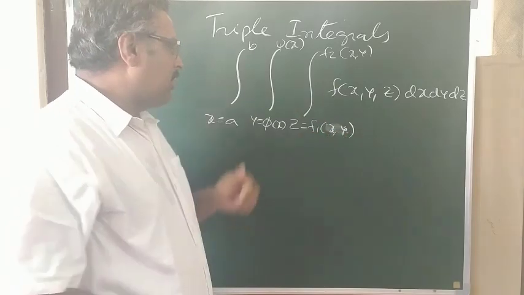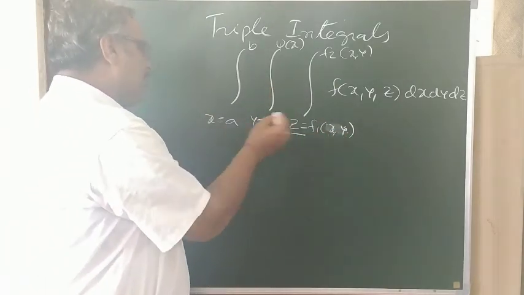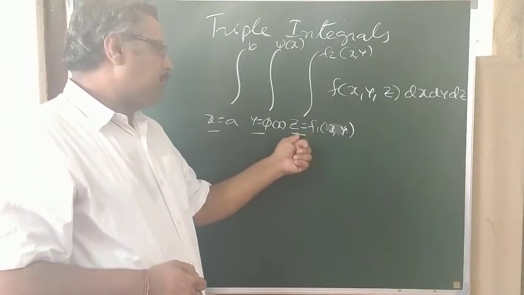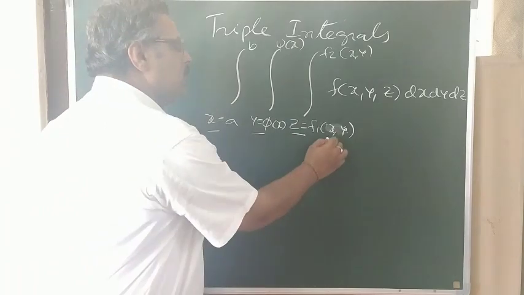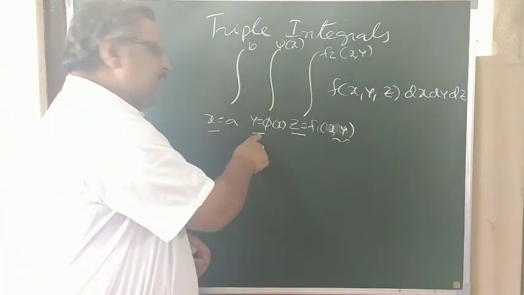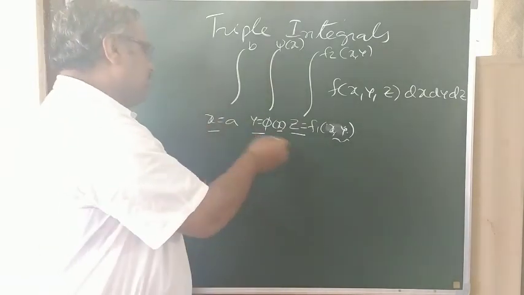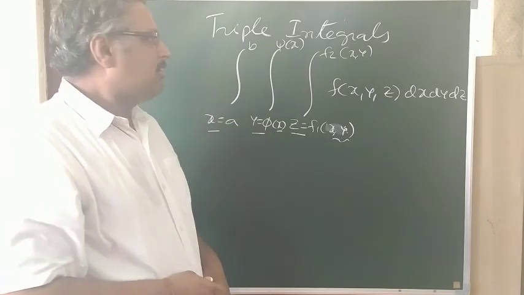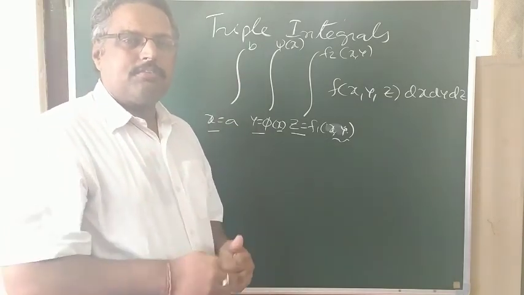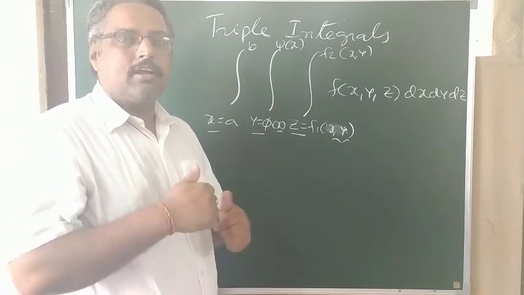In this integral, first integrate with respect to z, then with respect to y, then with respect to x. If you integrate with respect to z, the other two variables x and y are treated as constants. If you integrate with respect to y, x is treated as constant, then integrate with respect to x. This is the concept of triple integrals. Now we will discuss a problem based on triple integrals.